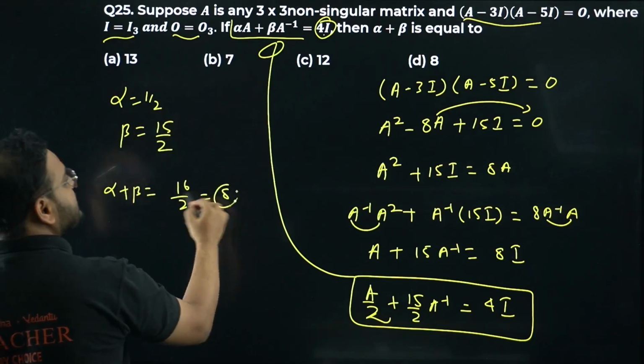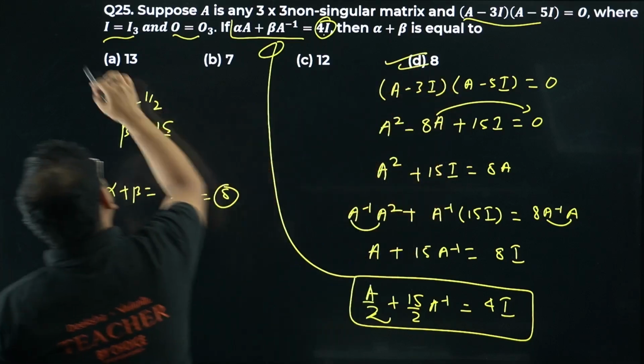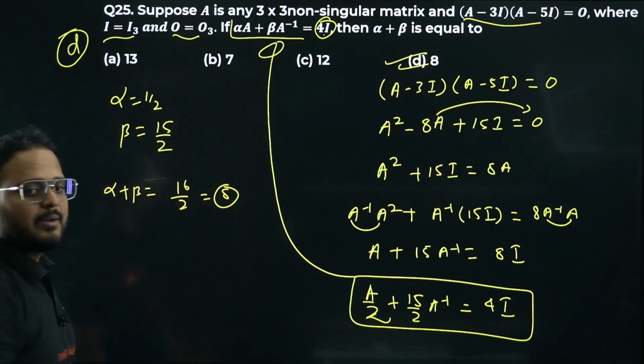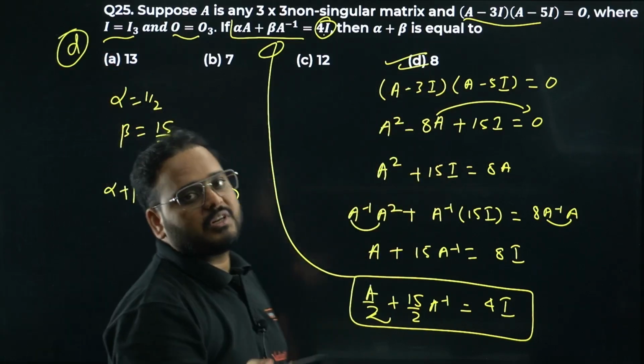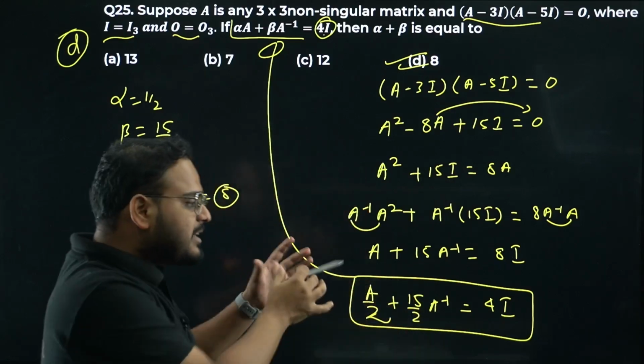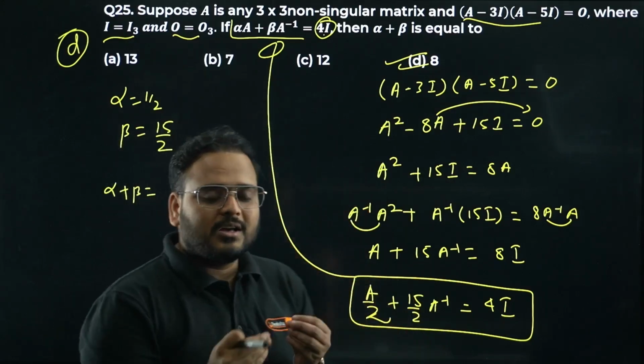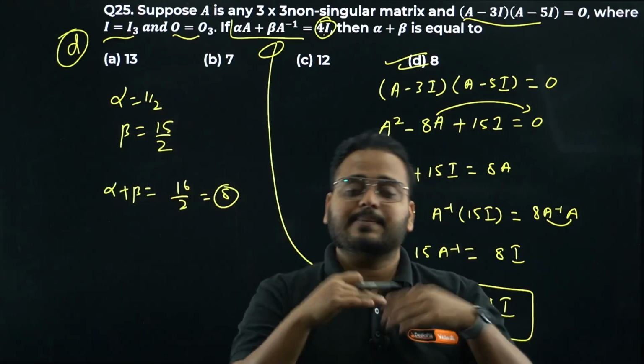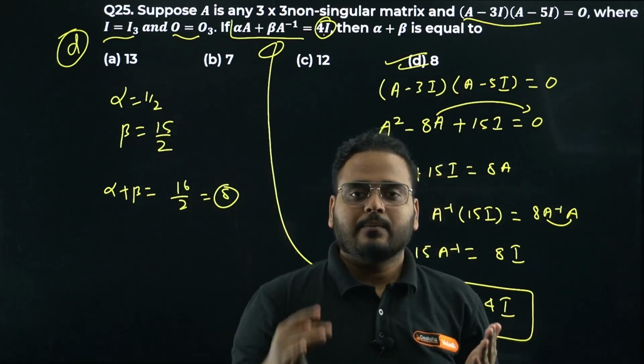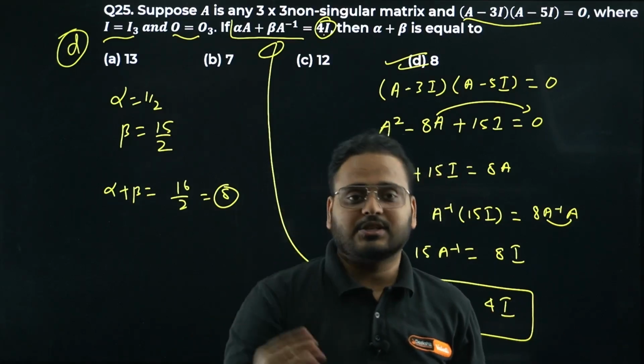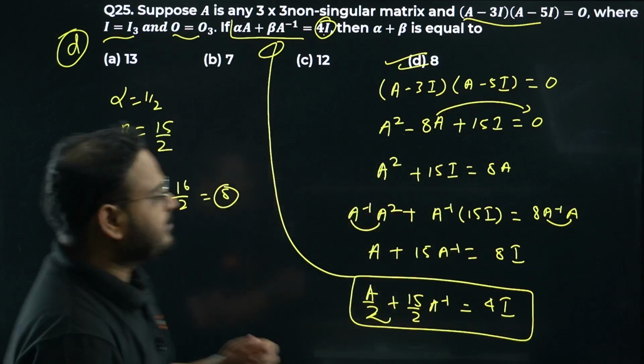So 8 is the answer. Option D is correct. Again, level up. It's a little bit more challenging than the PYQs that we have taken. So that's why you can see the mix of the questions that you're getting over here. It's whatever PYQ you expect and one level above, so that we are prepared for the difficult, challenging situations. Question number 25 is done.